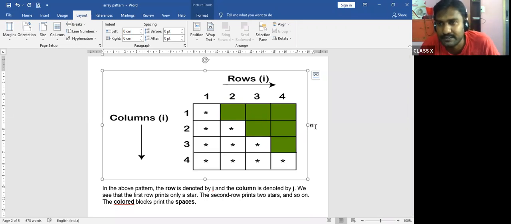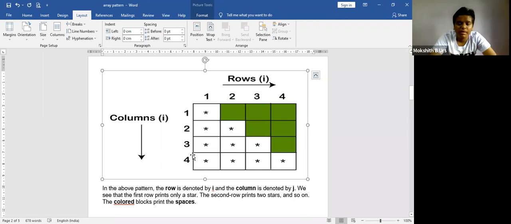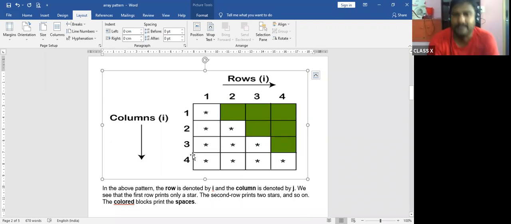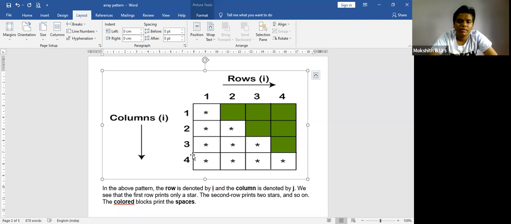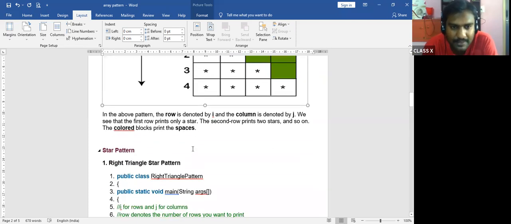Mokshit, what is the question for this triangle? What is this? It's a left triangle, correct? Write a pattern to print a left triangle in an array. Okay, this is a simple question. Now let us move forward.